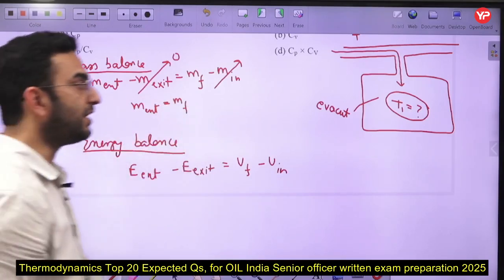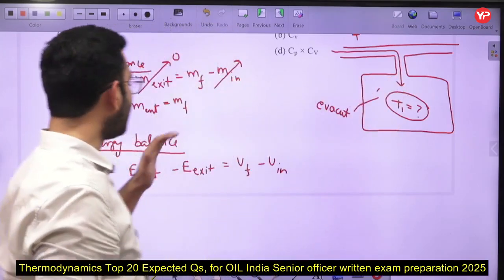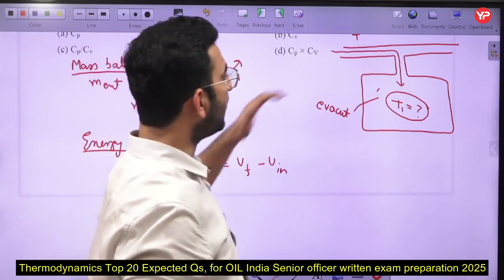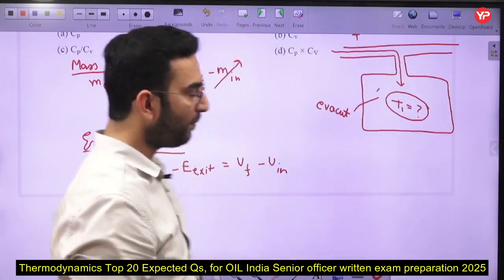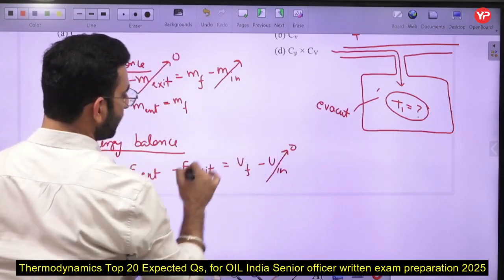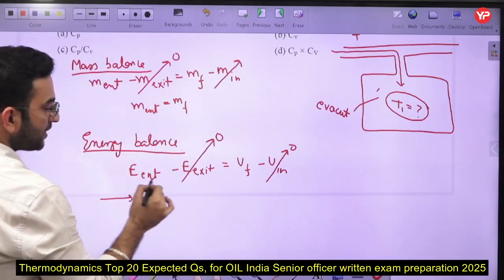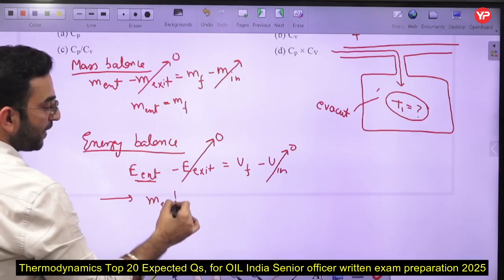Because it represents the energy of the fluid inside the container. And why am I writing it in the form of enthalpy on the left hand side? Because here we are dealing with the energy which is flowing into or out of the system. In this case there is no initial mass, so the initial internal energy is 0. There is no energy exit, so it is also 0. So the energy entered can be written as mass entered multiplied by enthalpy.